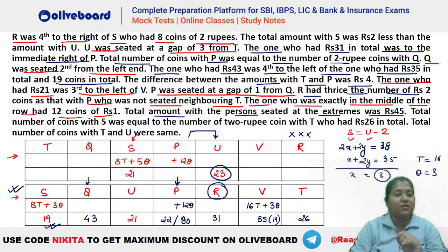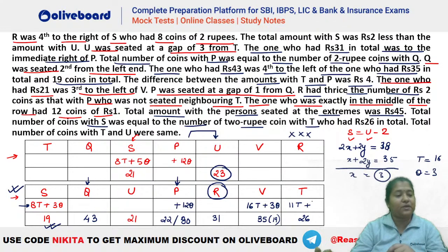Total number of coins with S, that is here, was equal to the number of 2 rupee coins with T. So how many coins does S have? You can see that's equal to 8 plus 3, that is equal to 11, isn't it? So S has 11 coins in here. That means T should have 11 coins of 2 rupees, isn't it? So this will be your 11T.